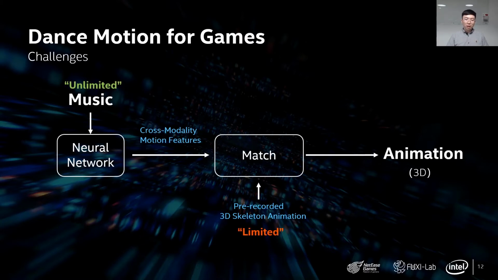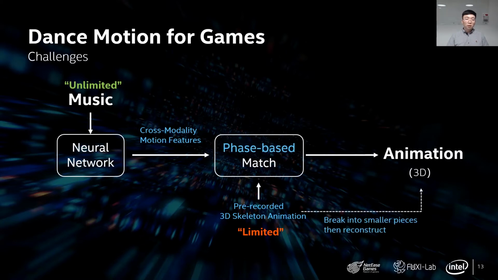However, there is still a problem. The number of pre-recorded 3D animation clips is very limited compared to the input music. So we decided to cut these 3D motions into smaller pieces to increase the diversity of output and perform what we call phase-based matching to make sure the generated motion is coherent and matches the input features.